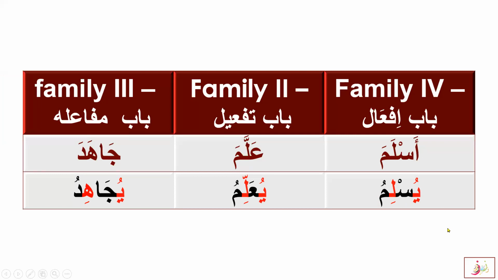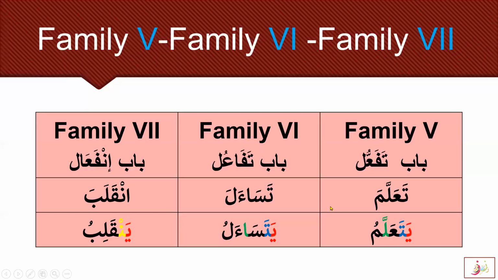In these three starting families, we have ya with the dhamma, U and U sounds. But here in family 5, 6, and 7, the ya in the fi'l mudari will have a fatha. Alhamdulillah. So starting with family 5, Bab Tafa'ul, we can say tafa'ul, and it is coming from mazid. We'll see that ta'allama yata'allamu.